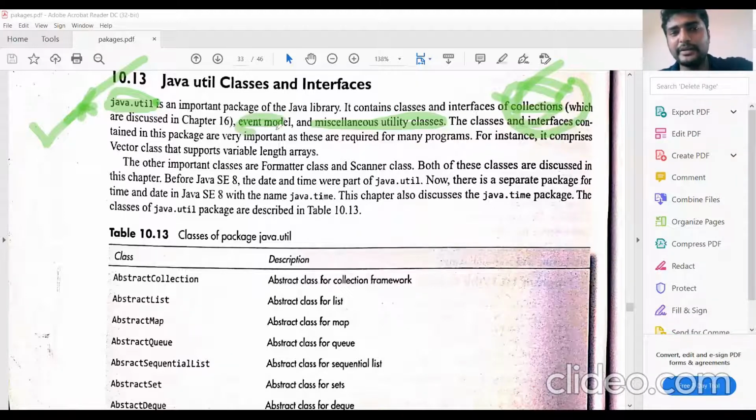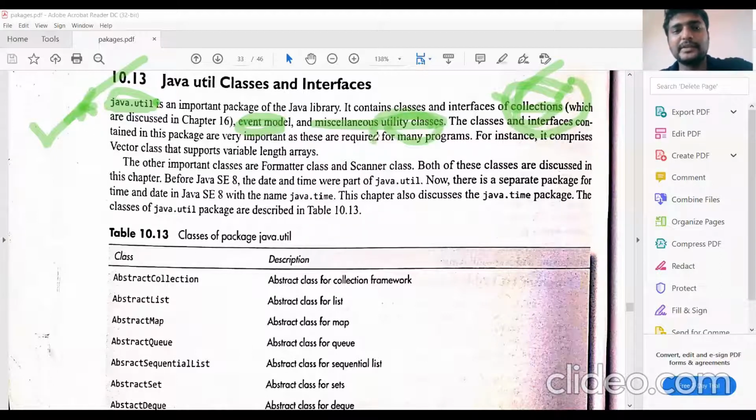And then event model, event handling, that means applets. To perform any event, that means any action, we have some Java code to implement. Those things are known as applets. To perform that event modeling, we need some classes.